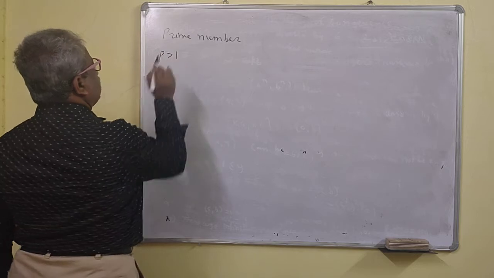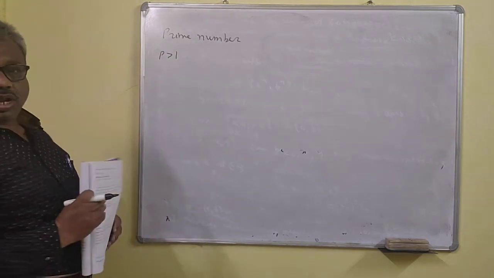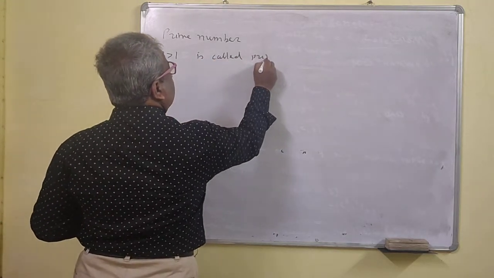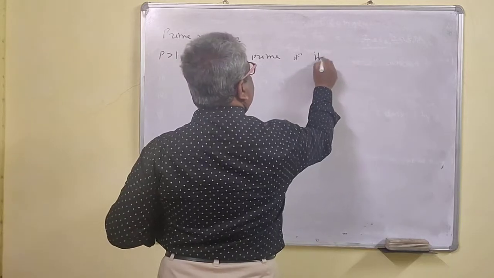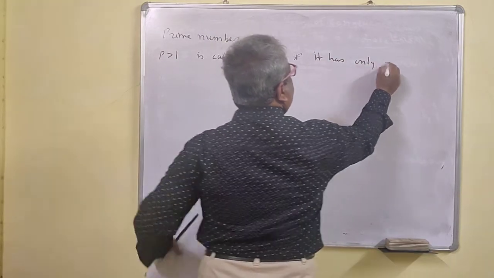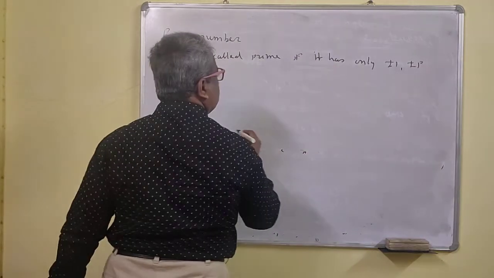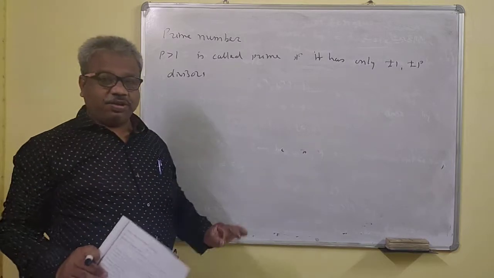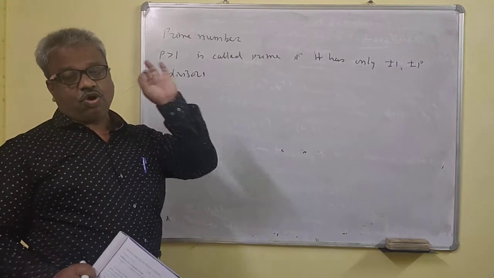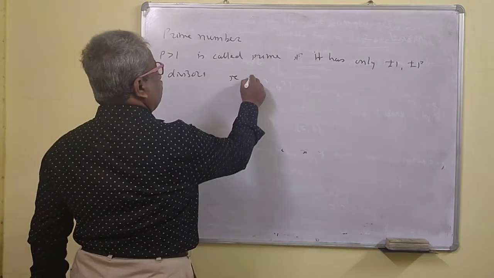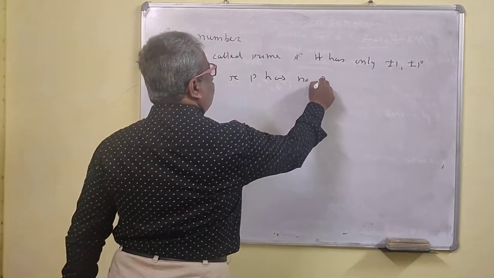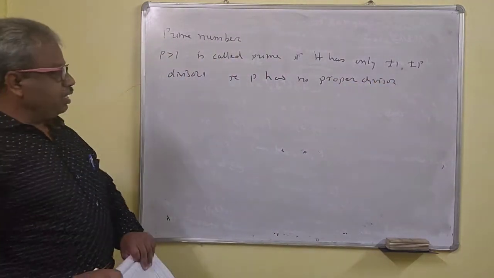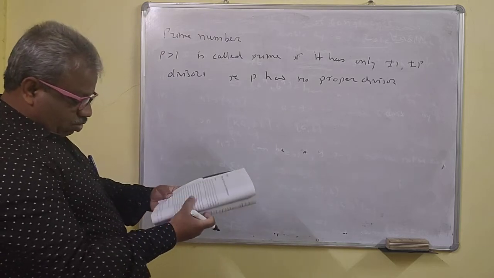So p is greater than 1, that means it is positive, and it is not equal to 1 also. A number is called prime if it has only plus or minus 1 divisors. That means a number is prime if it has only the improper divisors, no proper divisors. That is, p has no proper divisor. This is the definition.